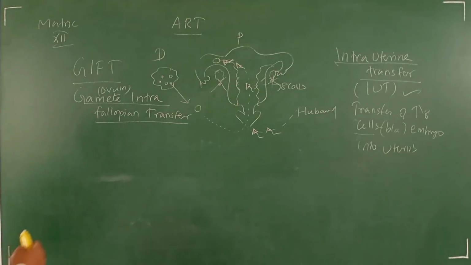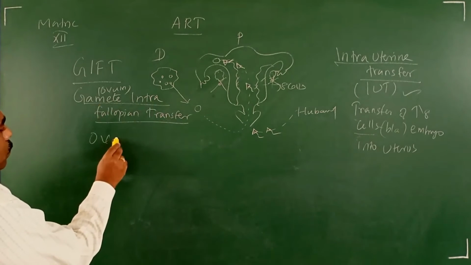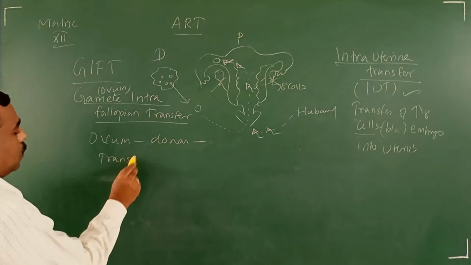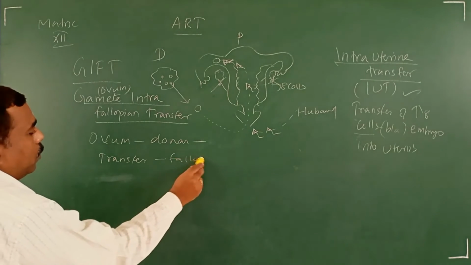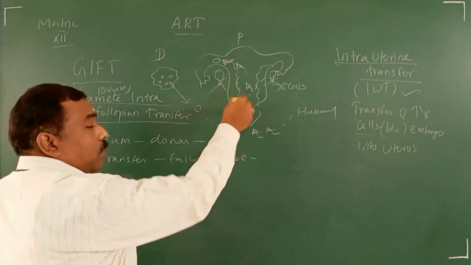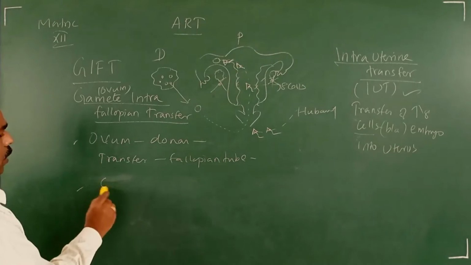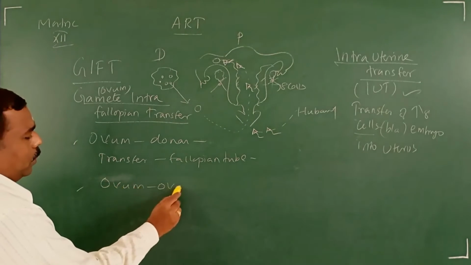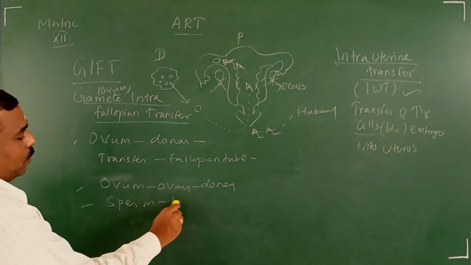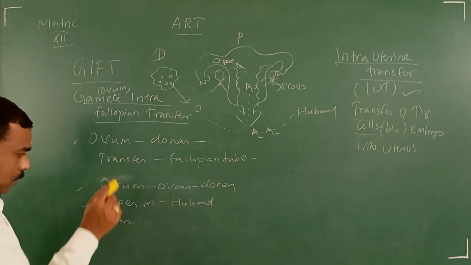So how to define gamete intrafallopian transfer? It means the ovum from the donor is transferred into the fallopian tube of the female. Which female? The patient. So what is the procedure? They collect the ovum from the ovary of the donor, and they collect the sperm from the husband. And both, the sperm and the ovum,